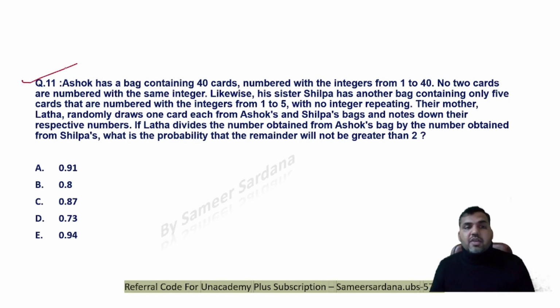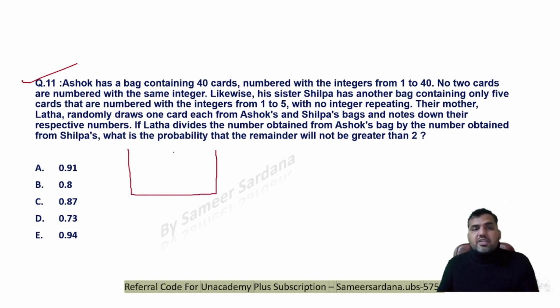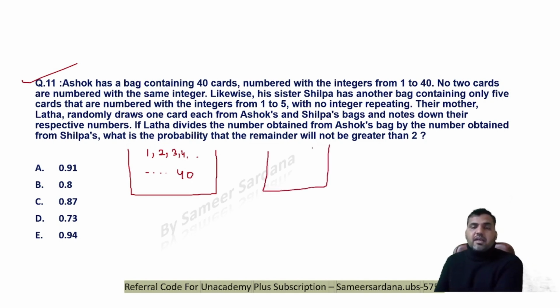Question number 11. Ashok has a bag containing 40 cards. This is an amazing question, guys. So we have one bag where 40 cards are there, numbered with integers 1, 2 up to 40. Now no 2 cards are numbered with the same integer. Likewise, his sister Shilpa has another bag containing only 5 cards, 1, 2, 3, 4 and 5, with no integers repeated.